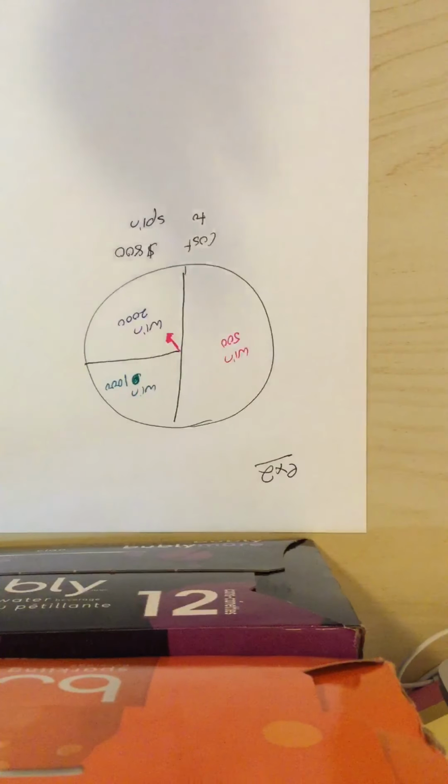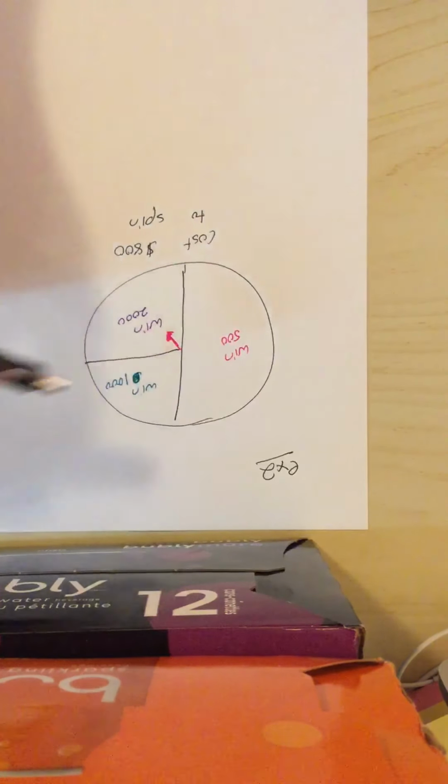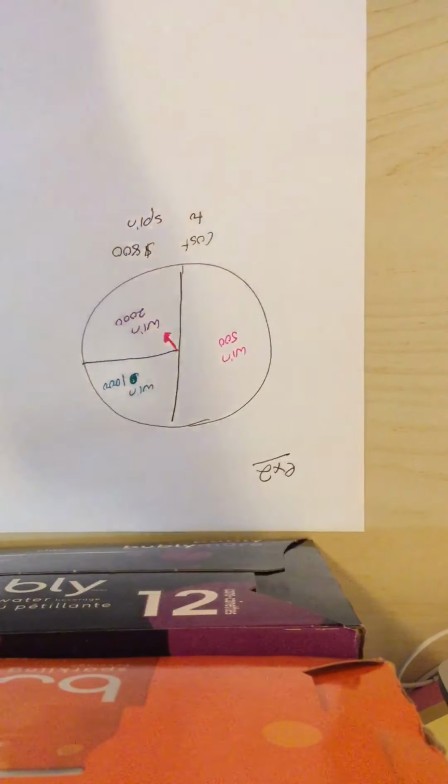Traditionally when I've taught this class, most people said no for this wheel. Most people say, no, I'm not spinning this wheel, that's crazy, because half the time I'm going to lose money. I'm going to lose $300, and then here I'm only going to win $200. Here I'm going to win more, but that's risky. But again, this is not a socioeconomic question or a risk tolerance question. It's a mathematical question, because it's a math class.